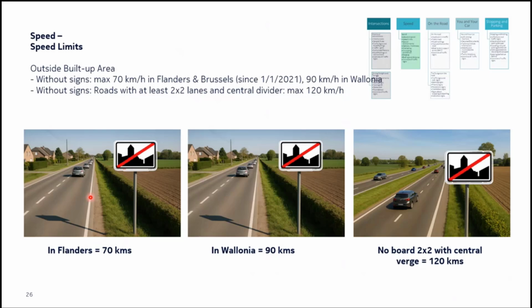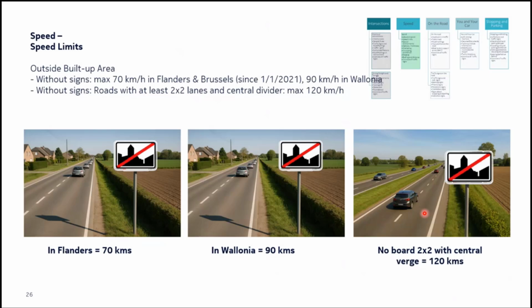If you want to know about the hierarchy, then you have to follow lesson one of this series. Because there are no traffic boards, you will follow the traffic rule, which says 70 kilometers in Flanders and Brussels and 90 kilometers in Wallonia. Those are the regulations. Again, here no traffic boards. If there is a traffic board, you just follow the traffic board. No other question.